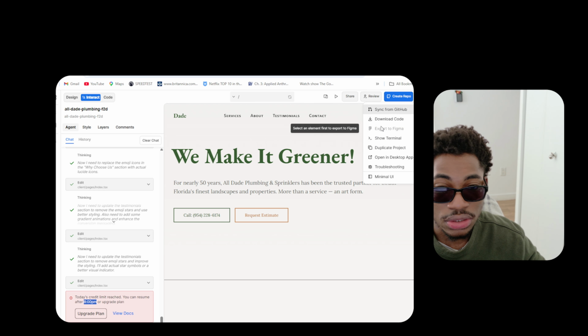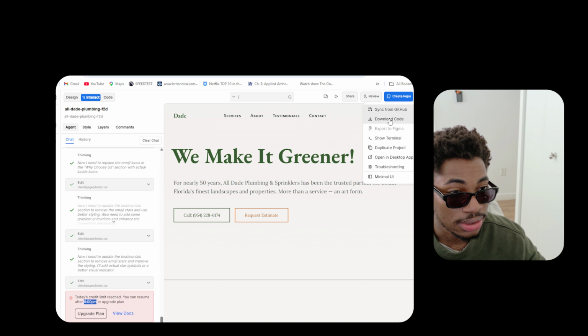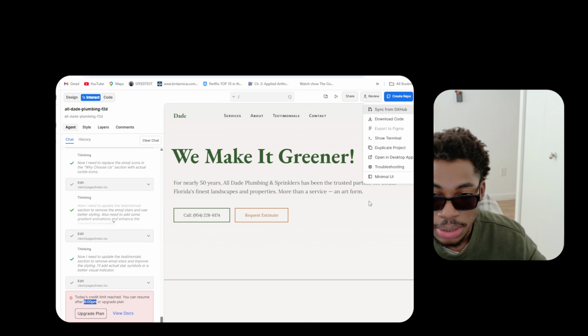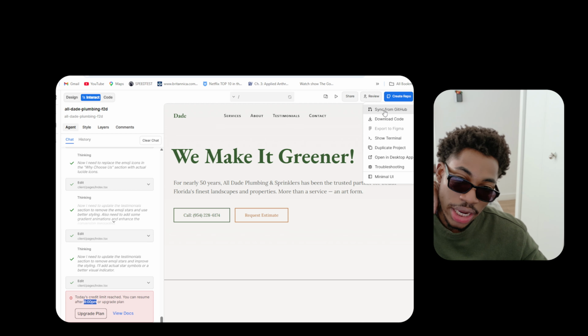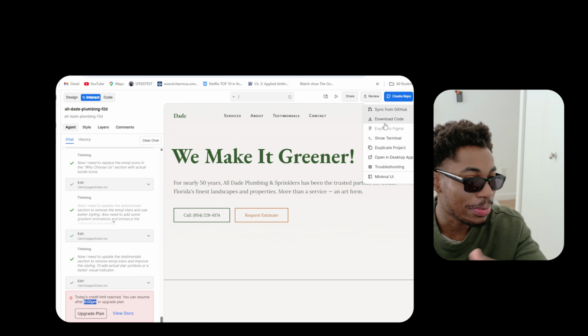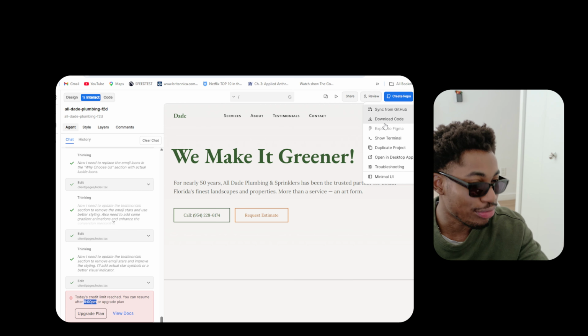You can definitely download this as a zip. All right, you can download this code as a zip. That means you can have this and you can finish this entire project by yourself if you know how to code. All right, and then once you're done, you can definitely publish it later on. What I like to do, and this is maybe something I'm gonna do another video about, is publishing this for free as well. You know what? I'm gonna do another video to show you guys how to publish it for free. Okay, but yes, everything is looking pretty smooth.